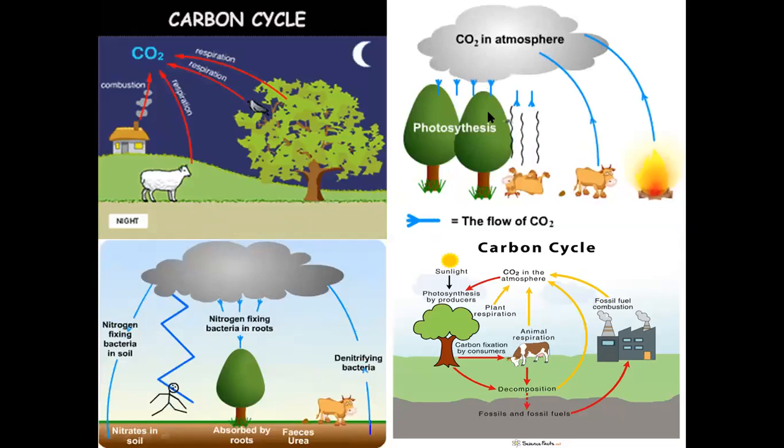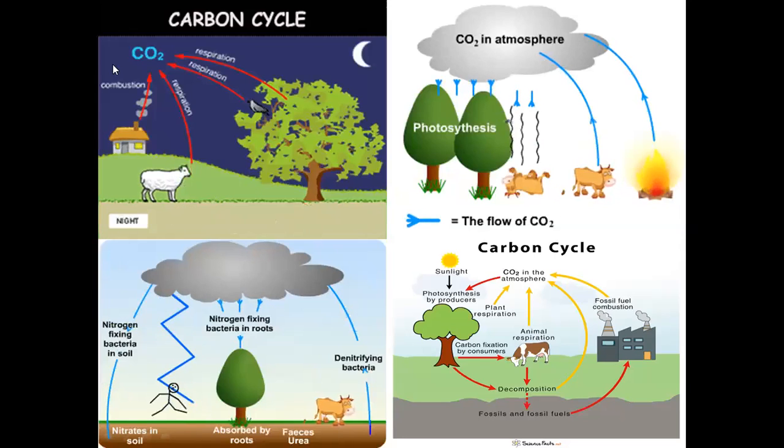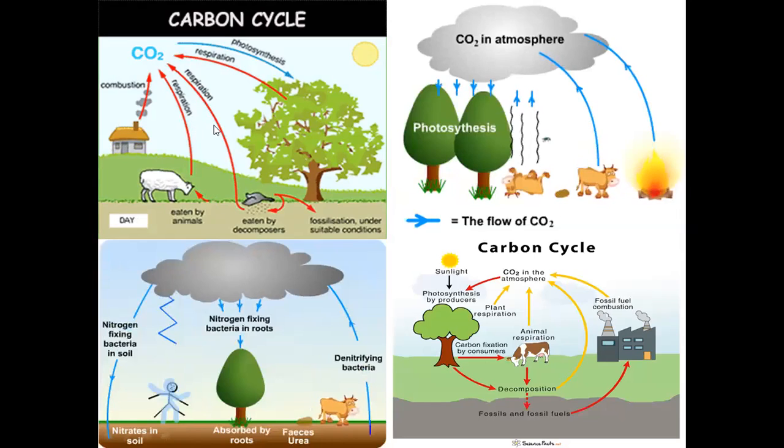We know that firstly you look at all of the pictures, and this is the same process of producing carbon dioxide in the atmosphere. Basically, we think that carbon dioxide's main source is the atmosphere.